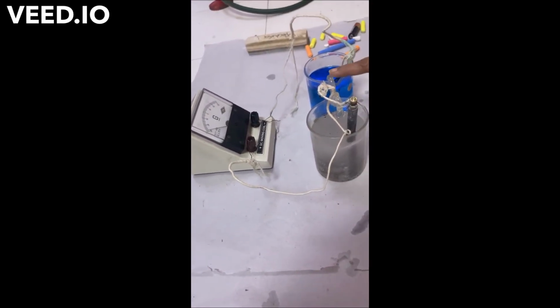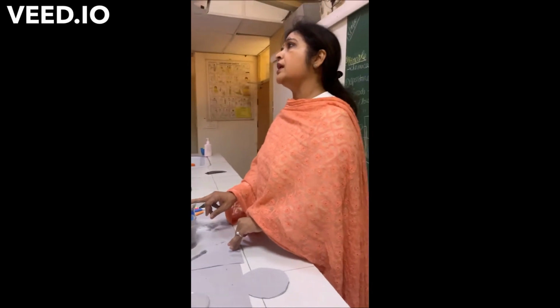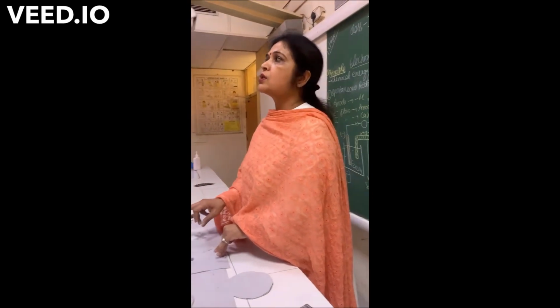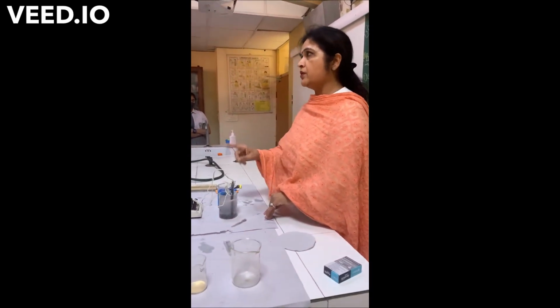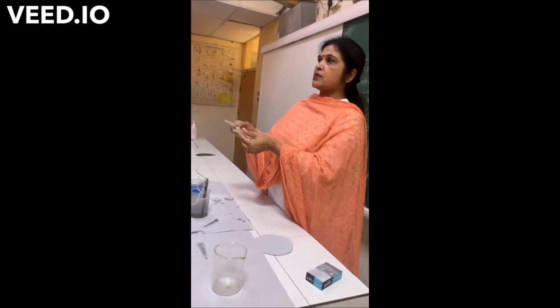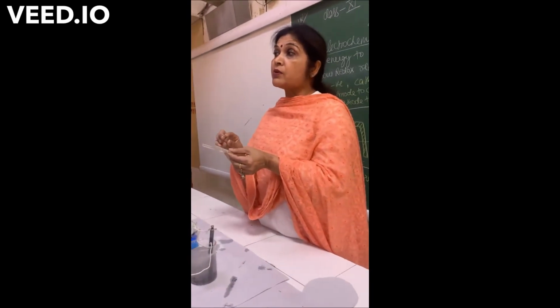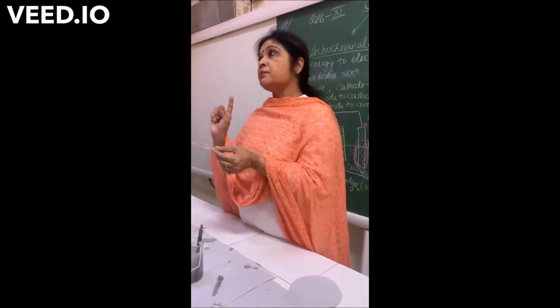Yes. Okay. So what is the role of the salt bridge? First role, to complete the circuit. And second role, to maintain the electrical neutrality of the solution. What is the meaning of that? I will explain. Now the question is, what is filled in this salt bridge?